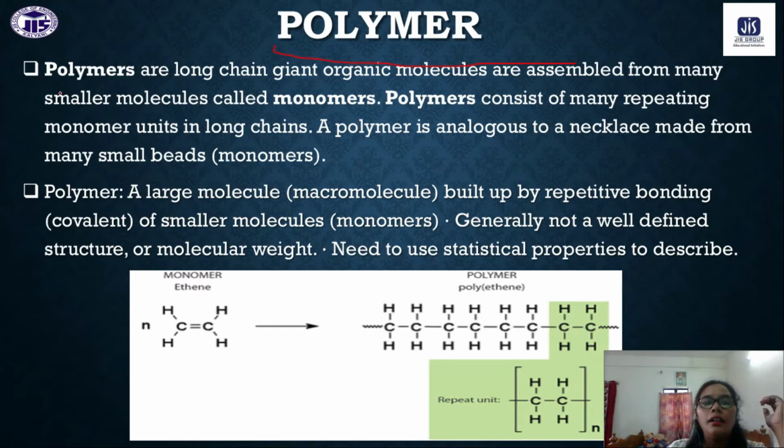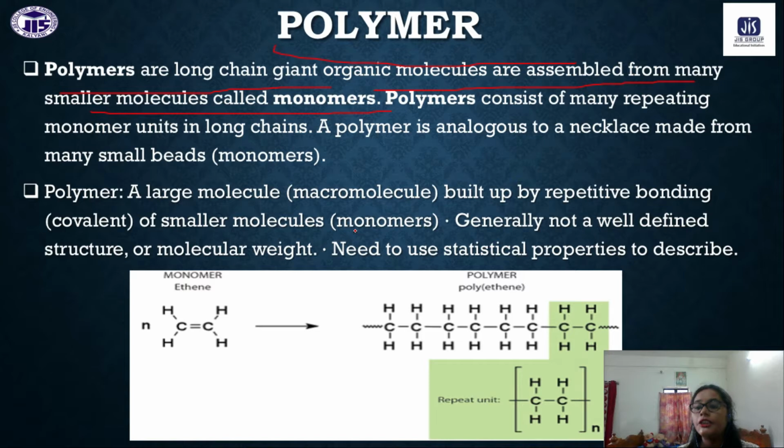Now, polymers are long chain giant organic molecules assembled from many smaller molecules called monomers. Generally, polymers are big molecules with many repeating units. Plastic, which we regularly use, is one of the best examples of a polymer.